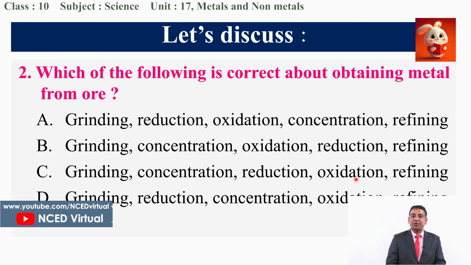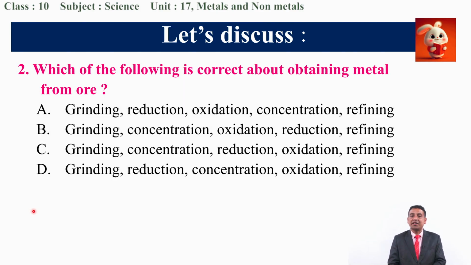The next question is, which of the following is correct about obtaining metal from ores? As we have discussed, the first step was mining. After this we did the grinding. After grinding, the powder is taken for concentration. The next step is oxidation, and after oxidation we have to do reduction. Then the final step is refining. Out of these four options, which one is correct? Obviously, the second option, B, is the correct answer.